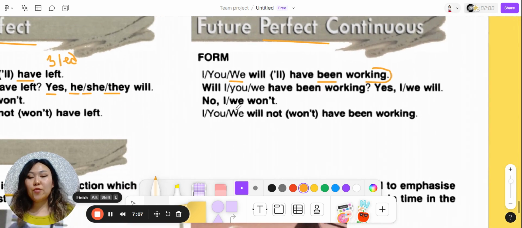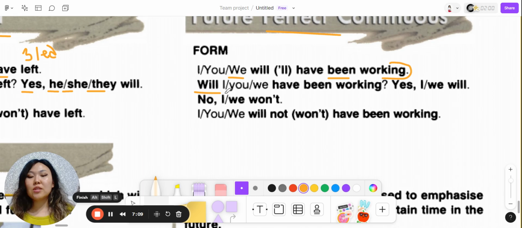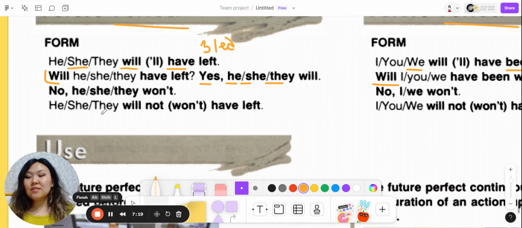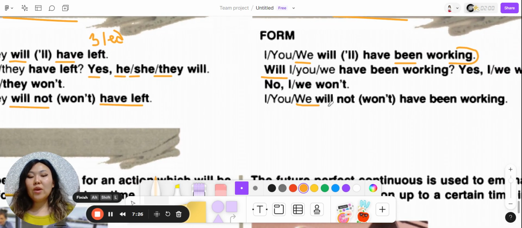In future perfect continuous, our question sounds like, will we have been working? The answers are the same. Yes, we will. No, we won't. Negative sentences sound like she won't or she will not have left. We will not have been working or we won't have been working.